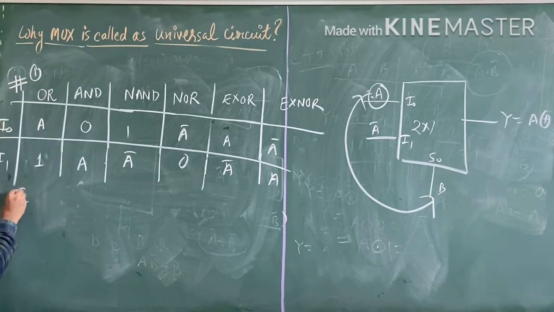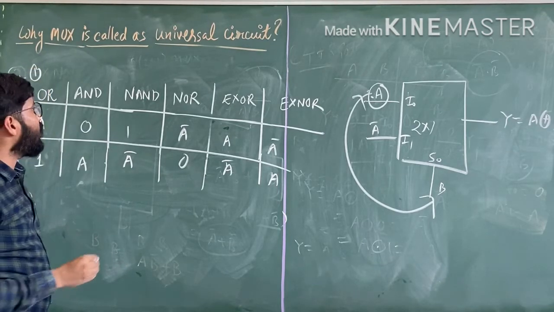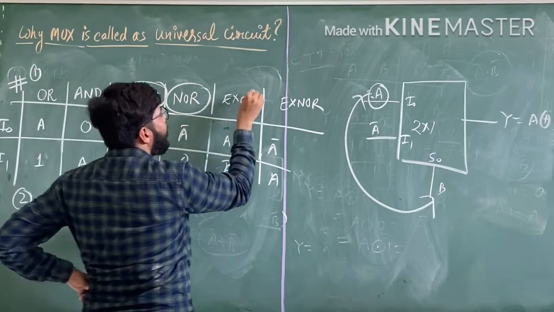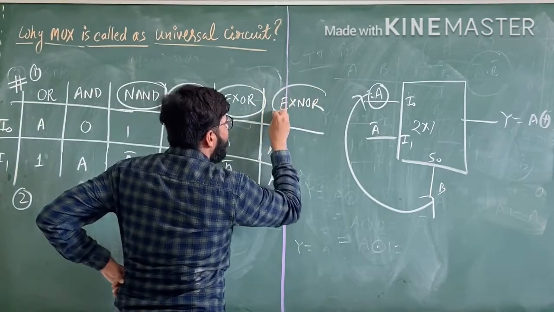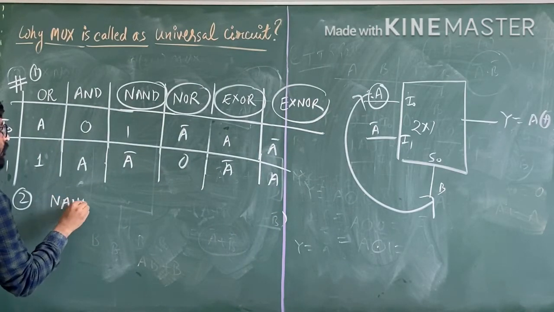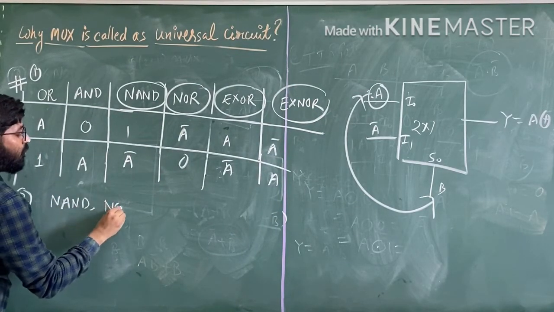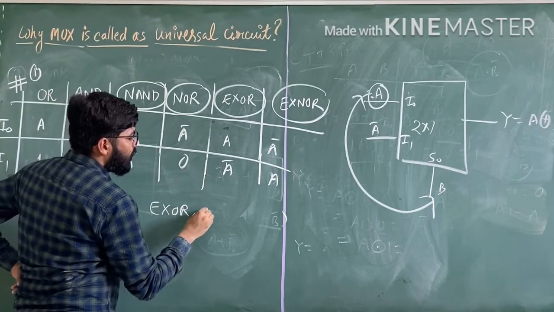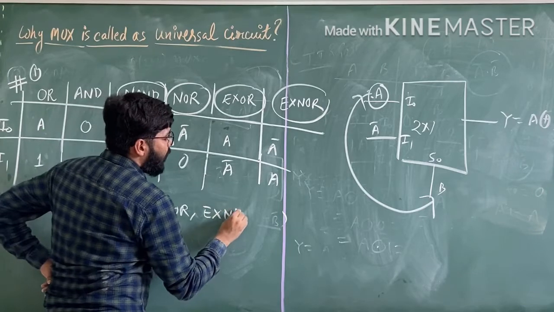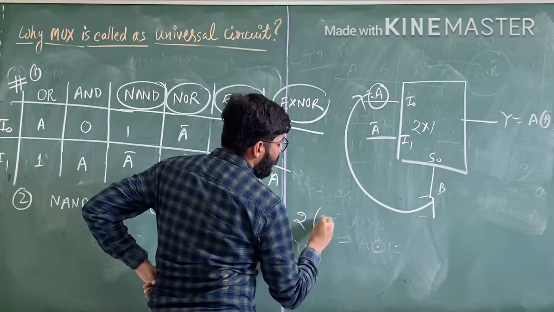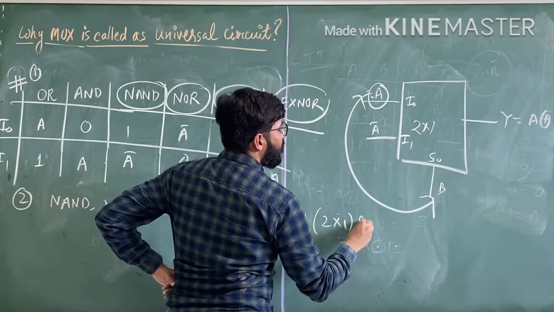Second point is this. In the implementation of NAND gate, NOR gate, XOR gate and XNOR gate, we require 2 cross 1 mux.